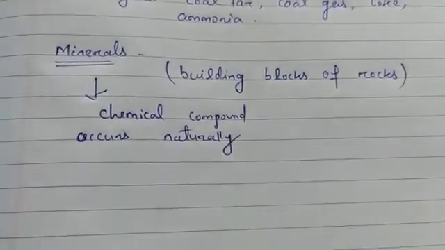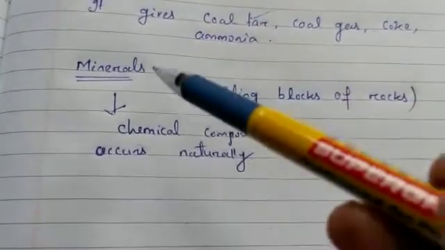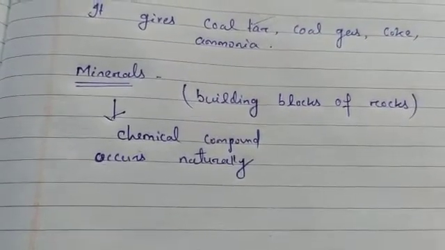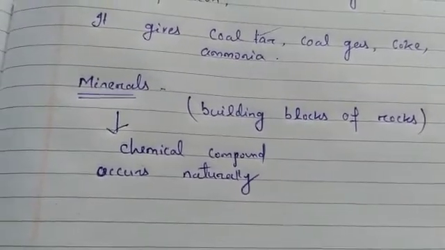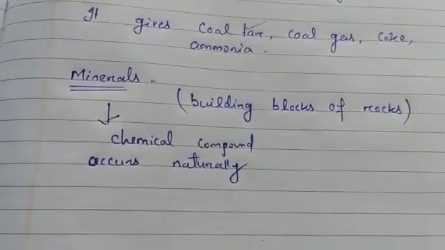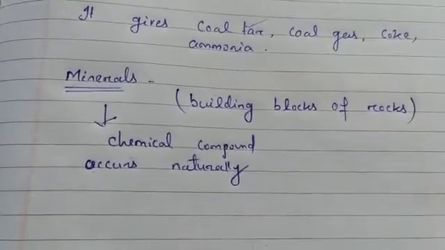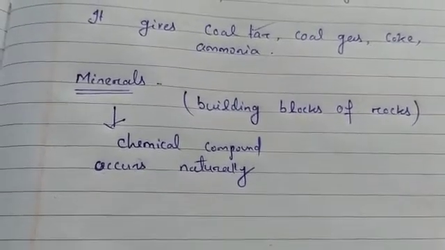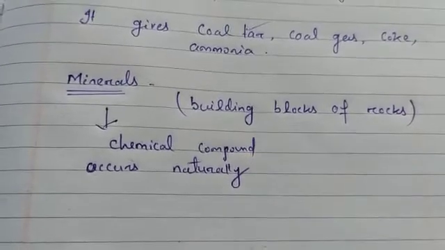Each mineral is made up of crystals of a particular compound. So minerals are chemical compounds. Minerals can be identified by their hardness, their color, the way they reflect light, the way they break, and their density. On the basis of these categories we can identify the mineral, because each mineral is made up of crystals of a particular chemical.